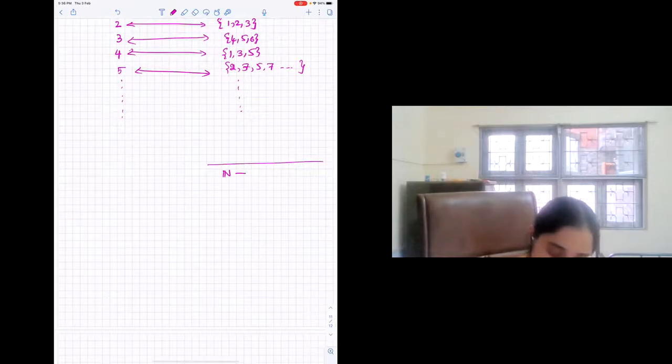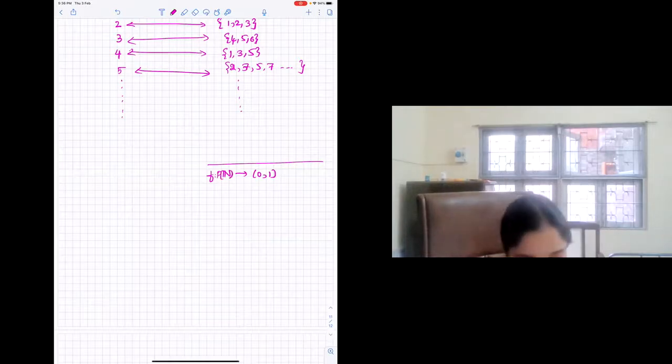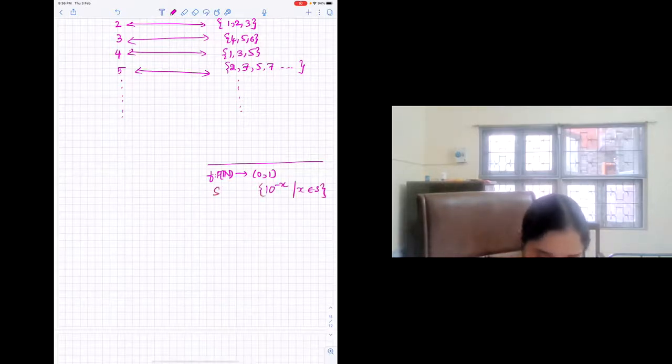Like if you define a function from the power set to r, being like the sum of 10 to the power of minus x, where x belongs to s, where s is an element of the power set. Like 10 to the power minus x, where x is the length of that integer. You can also say like the concurrent, I mean summing.